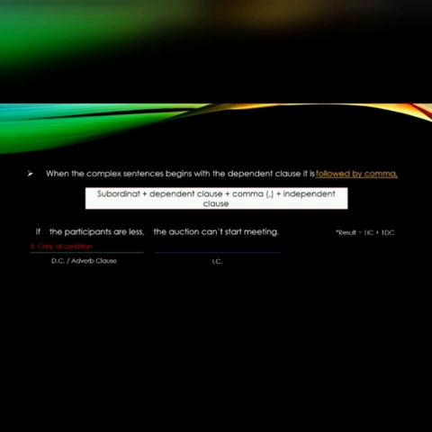Example: If the participants are complete, the audience can start the meeting. If: subordinating conjunction of condition, dependent clause or adverb clause. The audience can start the meeting: independent clause.